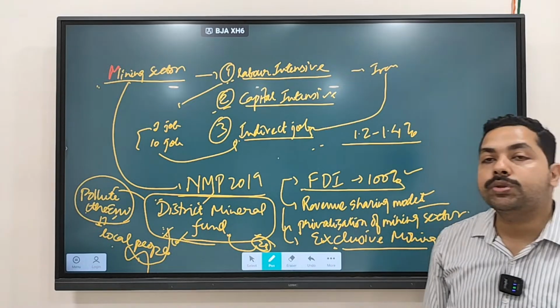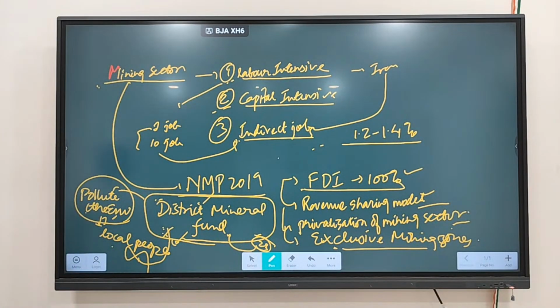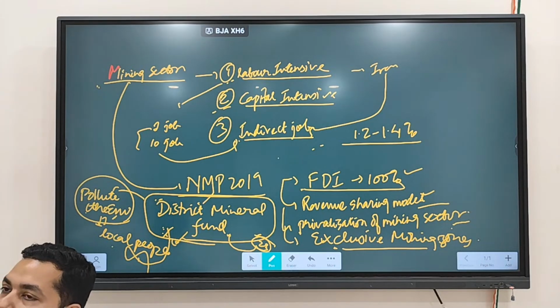What is this revenue sharing model? Income should be shared between state and center. Now earlier we had a concept of a profit sharing model. What is a profit sharing model? So let's say what will happen?